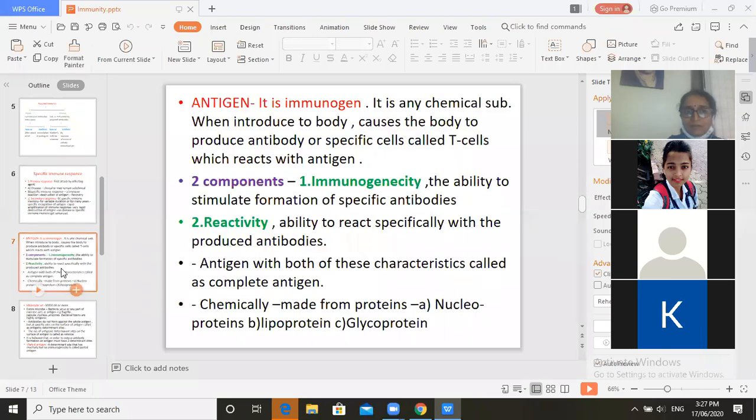Now the next part will be the antigens. What are antigens? The structure of antigen, the characteristics of antigen, and then we are going to discuss what is cell-mediated immunity. Today we are going to stop with cell-mediated immunity. Tomorrow we are going to discuss humoral immunity.